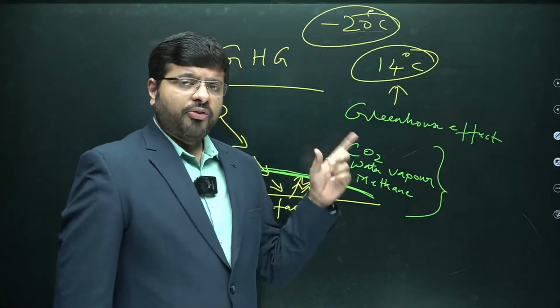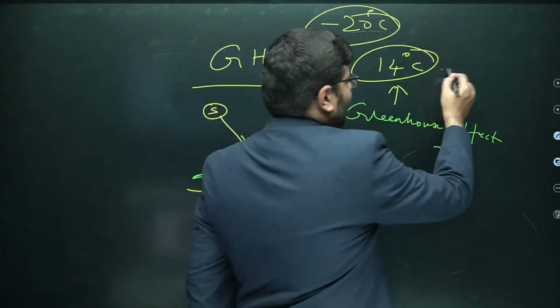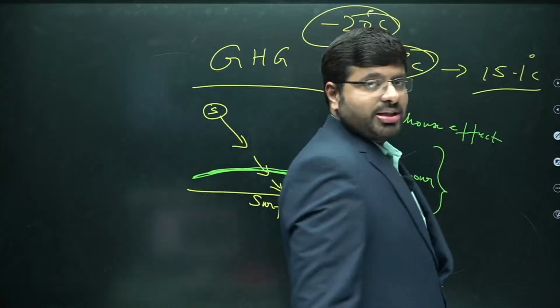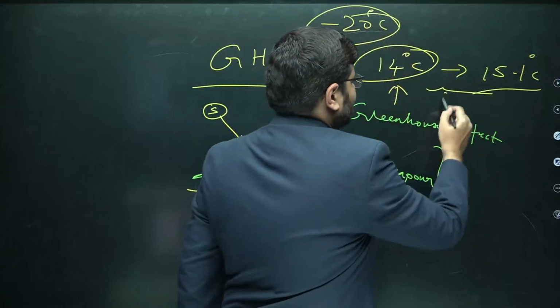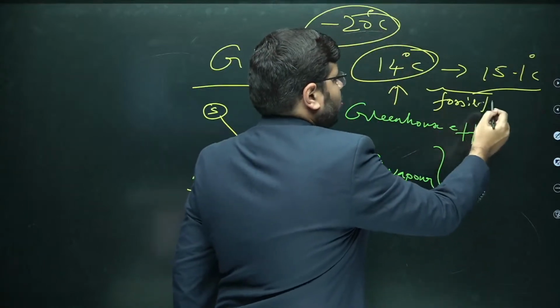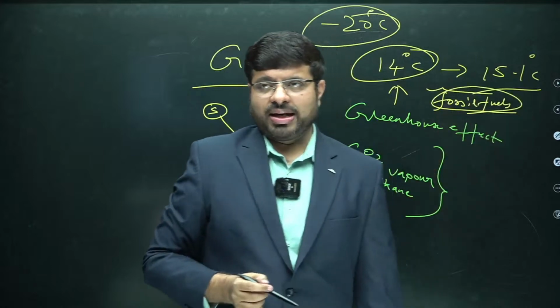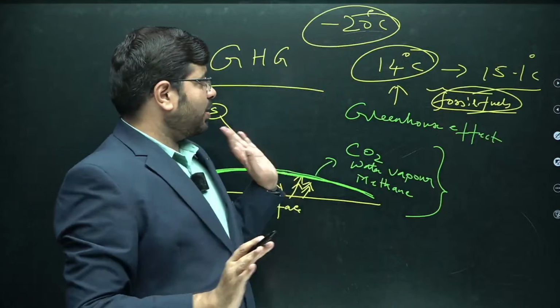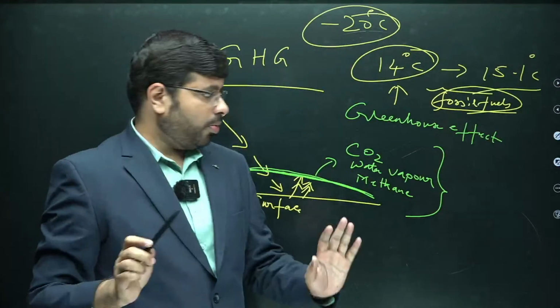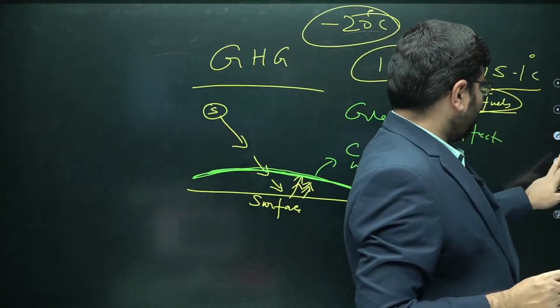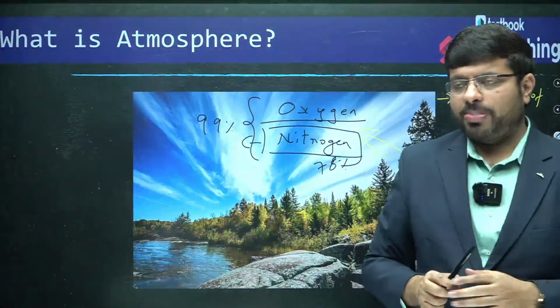So, from the 14 degrees to the present era, where you are having around 15.1 to 15.2 degrees Celsius, this is due to fossil fuels. Okay. So, don't treat fossil fuels or carbon dioxide as a purely negative thing, because as a natural process, the greenhouse effect is very, very important. So, all such things are happening. In fact, life is happening on planet Earth.